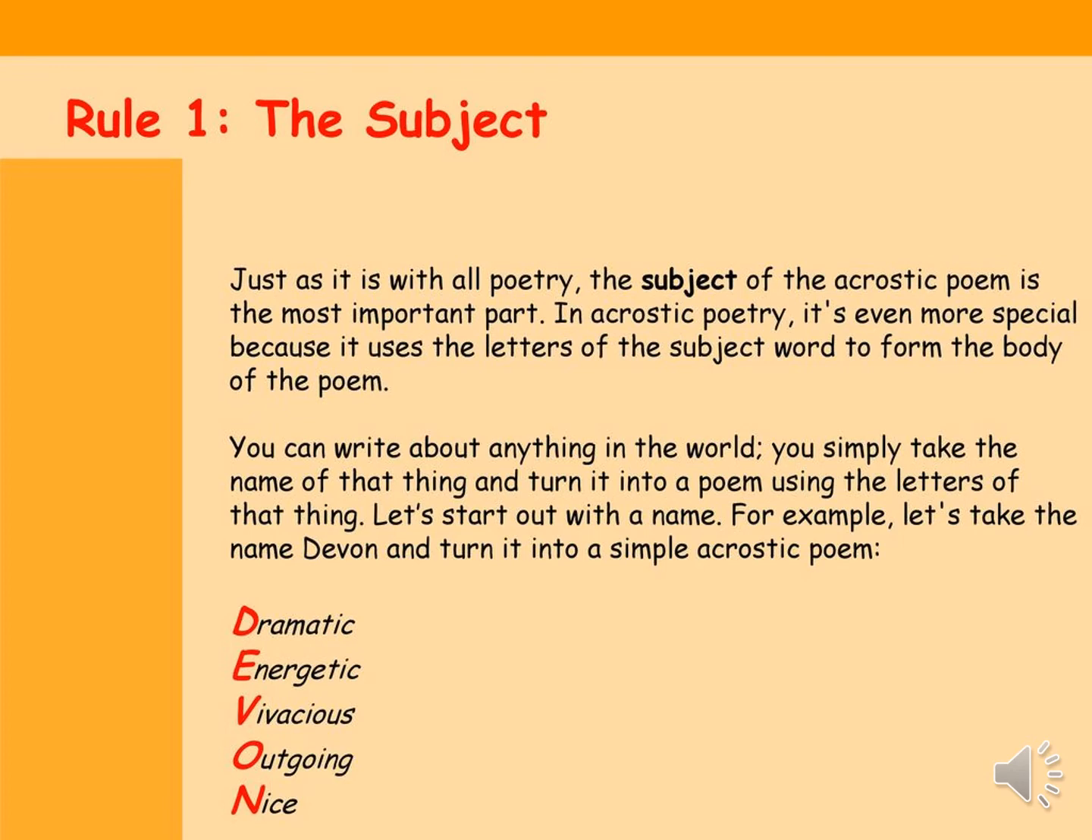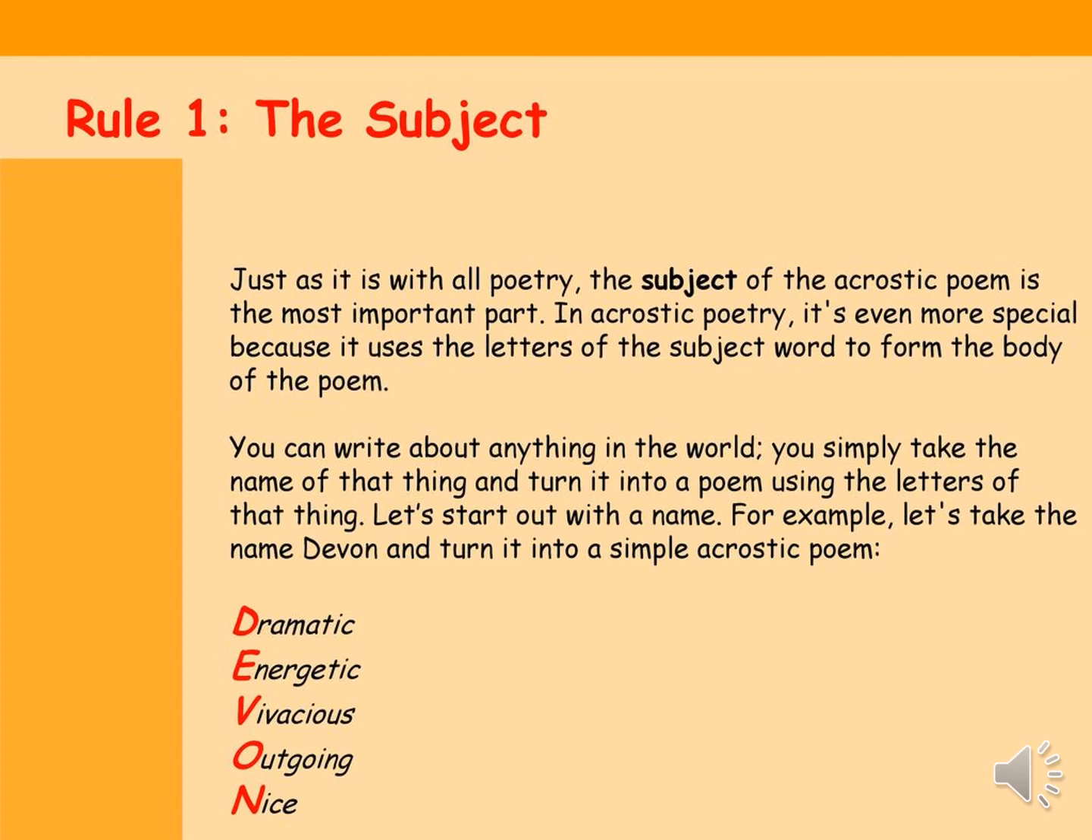There are no specific rules for acrostic poems to be written, but there is one important part to focus on. Just as it is with all poetry, the subject of the acrostic poem is the most important part. In acrostic poetry, it's even more special because it uses the letters of the subject word to form the body of the poem. You can write about anything in the world. You simply take the name of that thing and turn it into a poem using the letters of that thing.